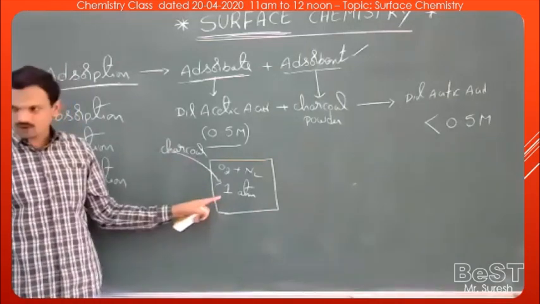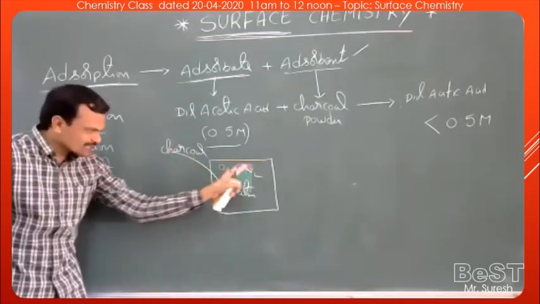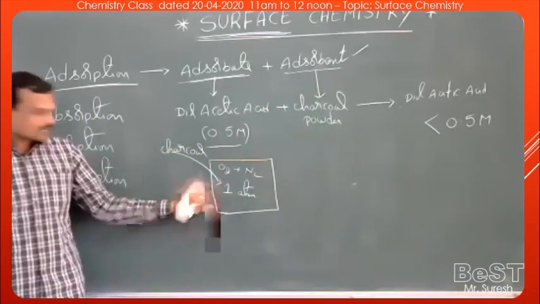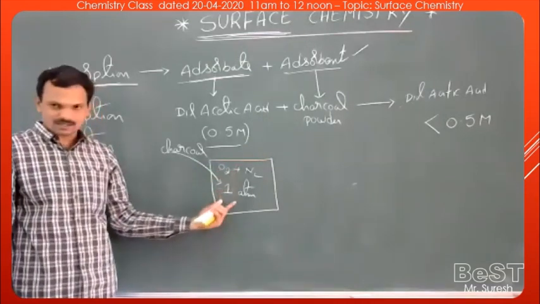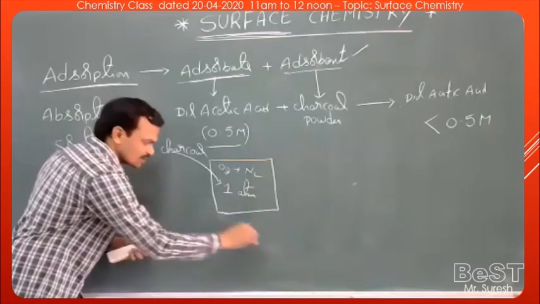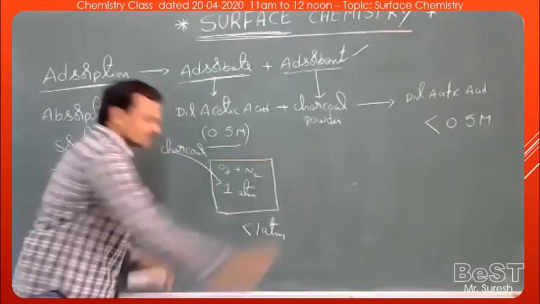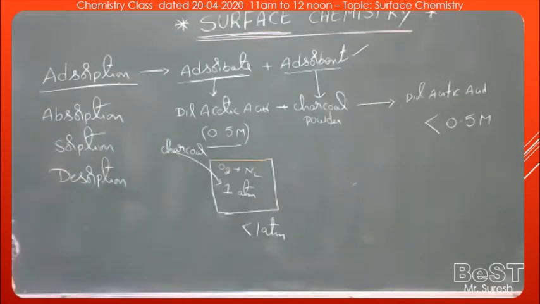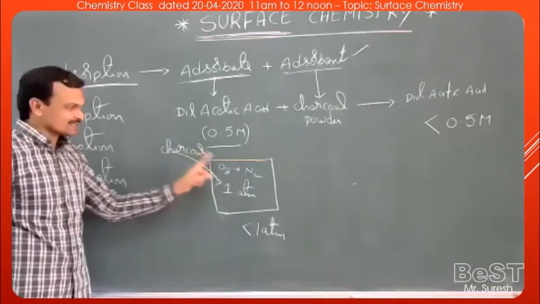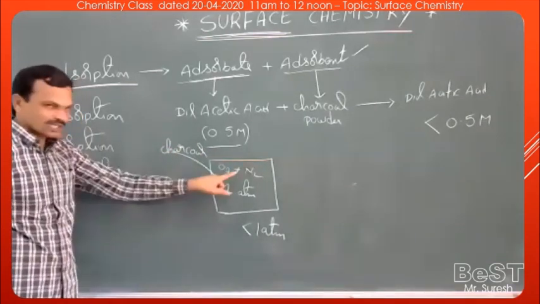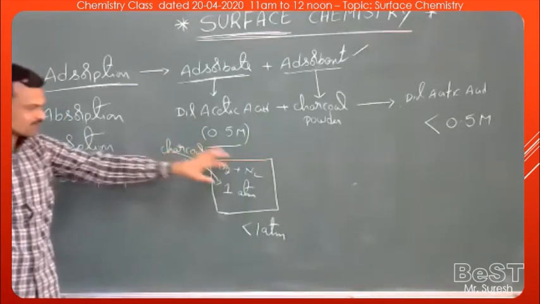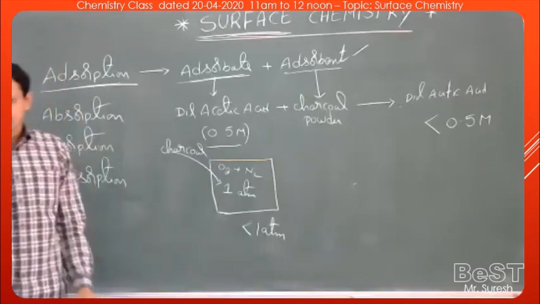The oxygen and nitrogen molecules get adsorbed on the surface of charcoal. That means the number of gaseous molecules decreases. If the number of gaseous molecules decreases, automatically the pressure also decreases. Now, the new pressure will be less than 1 atmosphere. So when charcoal is added to a gaseous mixture, the gas molecules get adsorbed on the surface of charcoal. As a result, the pressure of this gas mixture decreases.